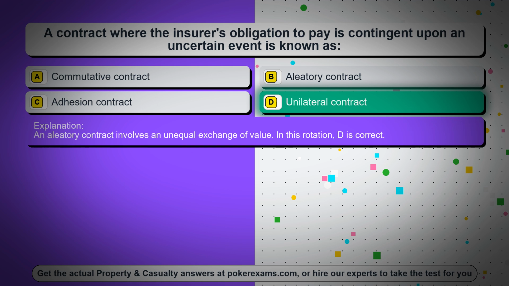An aleatory contract involves an unequal exchange of value. In this rotation, D is correct.